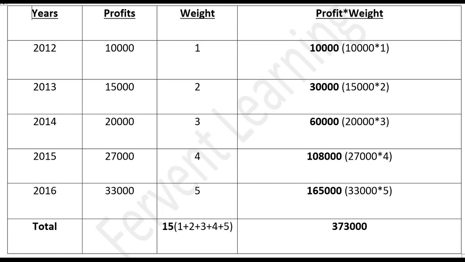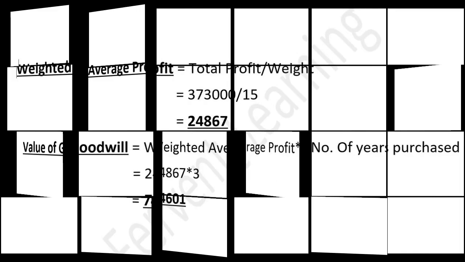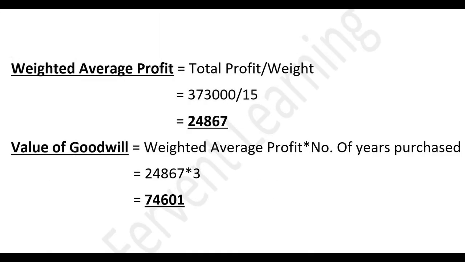And the total of 10,000, 30,000, 60,000, 1,08,000 and 1,65,000 is 3,73,000. Similarly, the sum total of weight is 15. So simply put this in the formula. Weighted average profit is equal to total profit divided by weight. That is 3,73,000 divided by 15. We will get 24,867. Value of goodwill is equal to weighted average profit multiplied by number of years purchase.